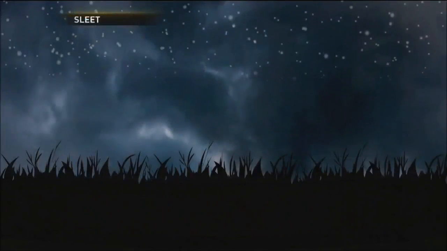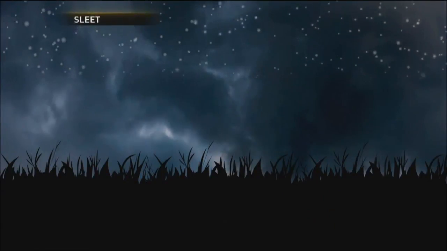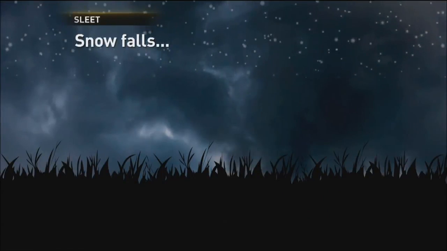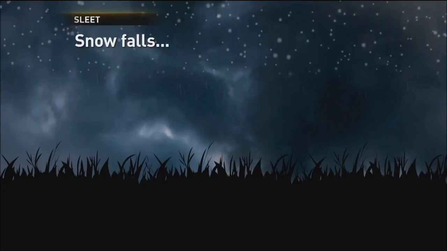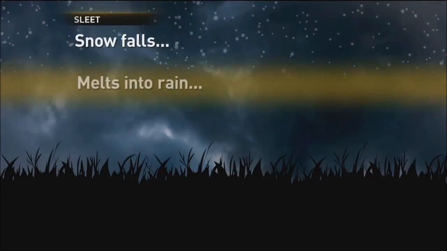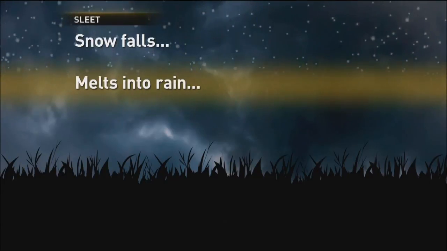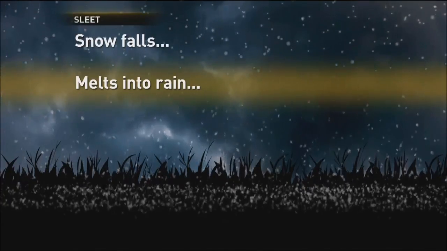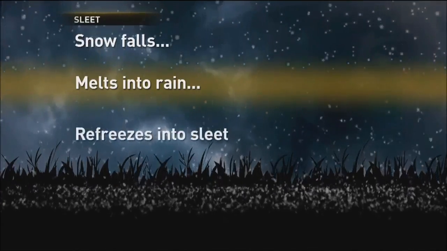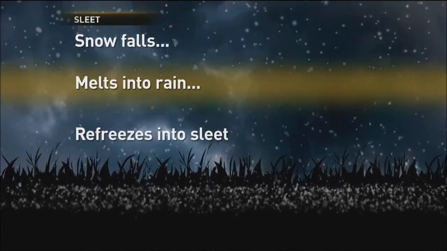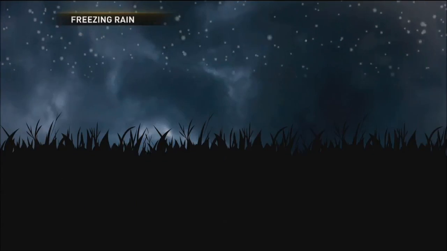It starts out as snow up in the upper parts of the atmosphere. And as it falls through a warm layer in the atmosphere, that snow actually melts and turns back over into rain. Now, as it melts and turns over to rain and runs into another layer of cold air, if it's thick enough, it'll refreeze into little balls of ice that we call sleet, and it'll bounce off the ground.